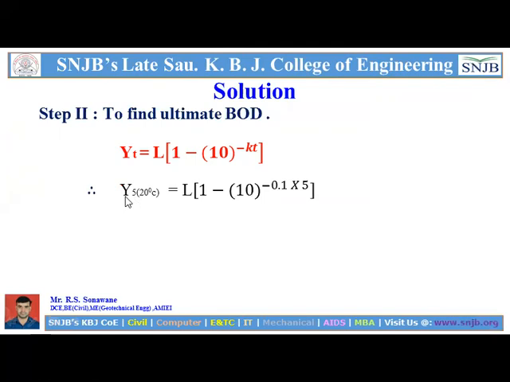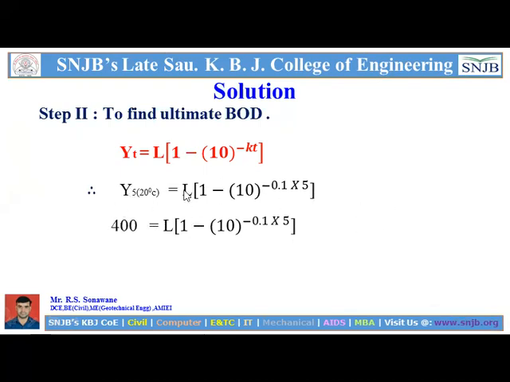So the BOD for 5 days at 20 degrees Celsius is equal to L times (1 minus 10 raised to minus 0.1 times 5). We already found K20, that is 0.1, and 5 is the time period which we have taken, that of 5 days.